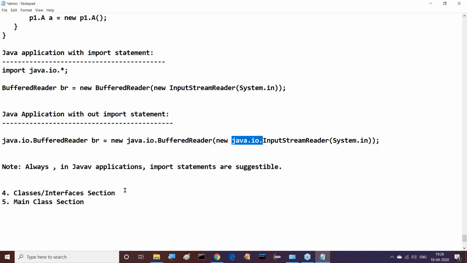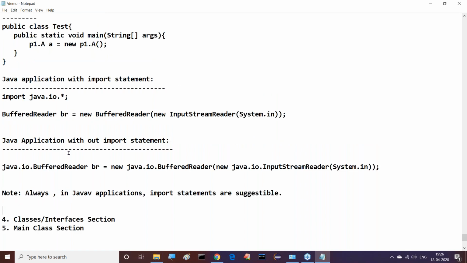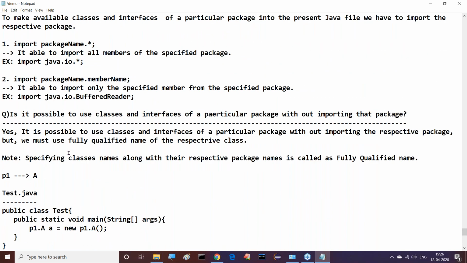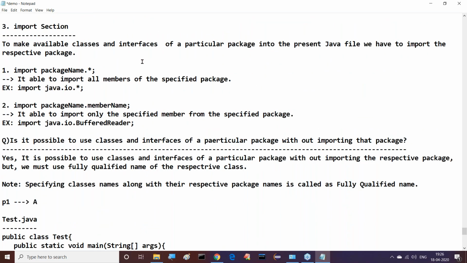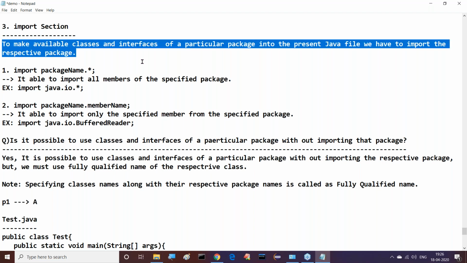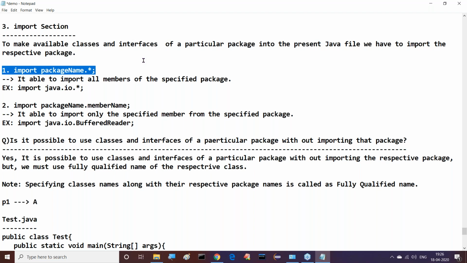Right, so what exactly is the purpose of import statements? Let's check this one. What is the purpose of this import statement actually? To make available the classes and interfaces of a particular package in the present Java file, we have to import the respective package. Two types of syntaxes are available for packages.